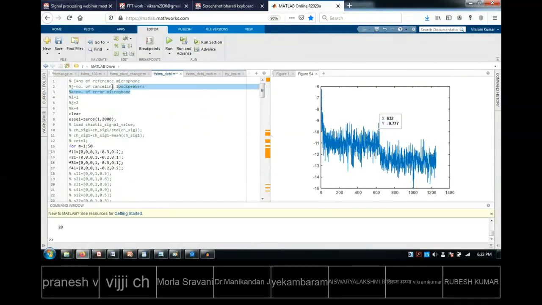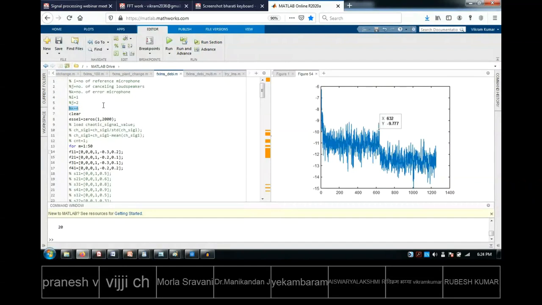In this particular example, the number of reference microphones is 1. You can think that there is only one. When I say reference mic is 1, you can think it is equivalent to only one mic, one noise source. The number of cancelling loudspeakers is given as 2, and the number of error mics is given as 4. That means you can assume there are 4 people with 1 ear each, or 2 people each having two ears, so total 4. Each ear corresponds to one error microphone.